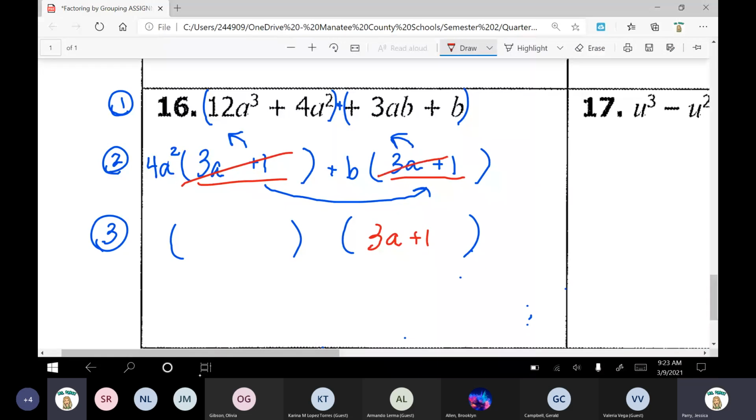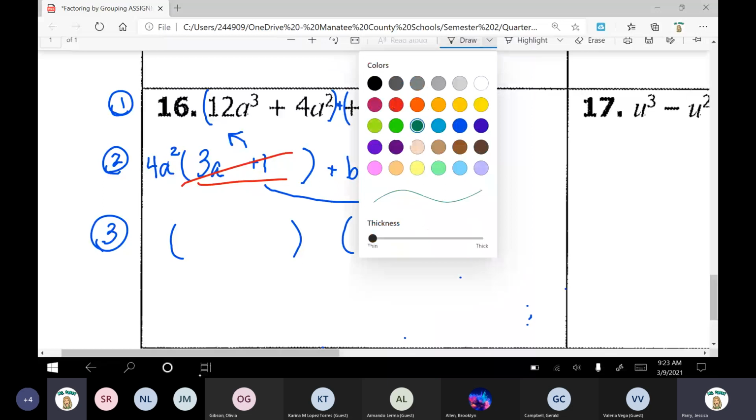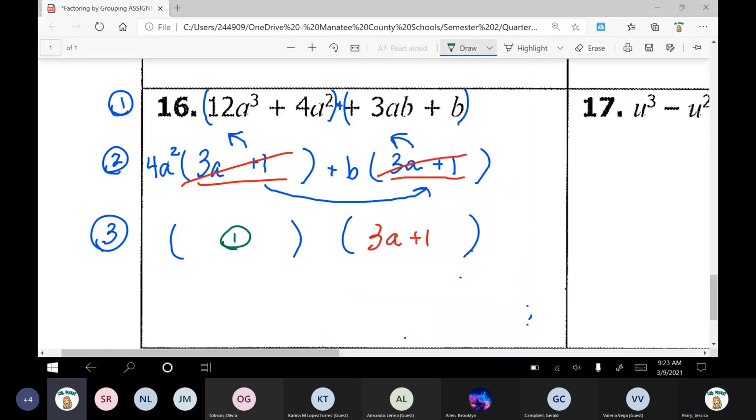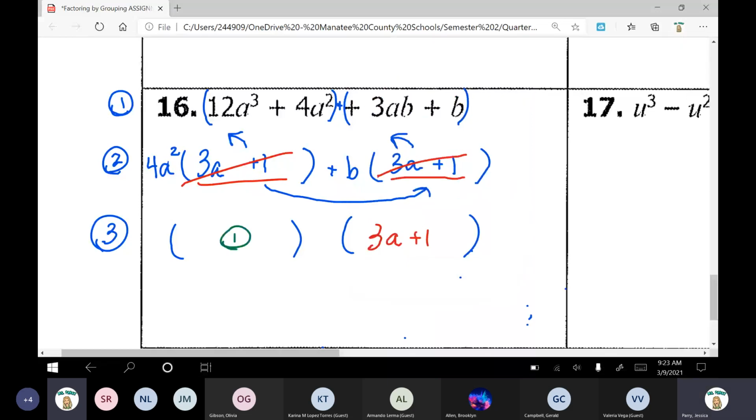We took those out. And then what should I put in the first set of parentheses? Just try your best typing it out. You can type it in words as well if you want to. It might take you a second to type it. So you see 4a squared plus 1.